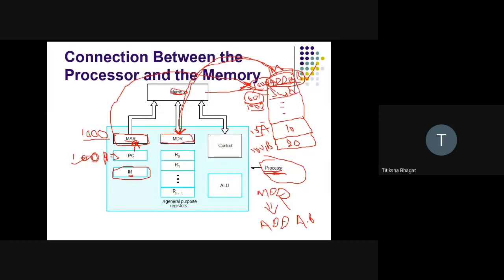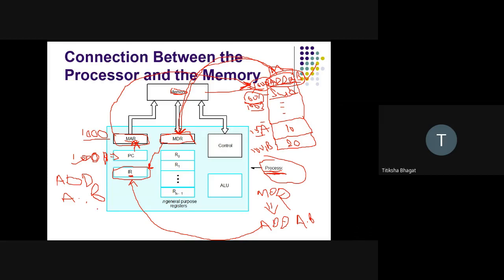What will MDR do? MDR is now holding the instruction which is to be executed. MDR will give this instruction to the IR. So now this MDR data, that is add a comma b, will be transferred to the IR. Now IR will decode this instruction. Decode means it will read the instruction. What is there in IR now? IR says add a comma b.